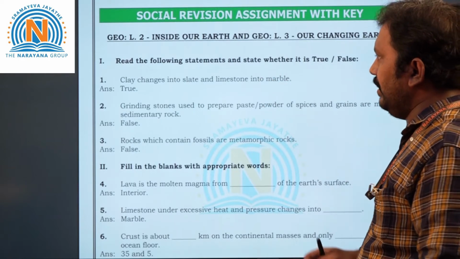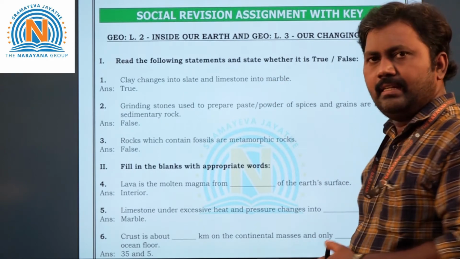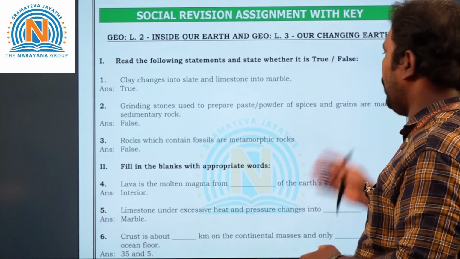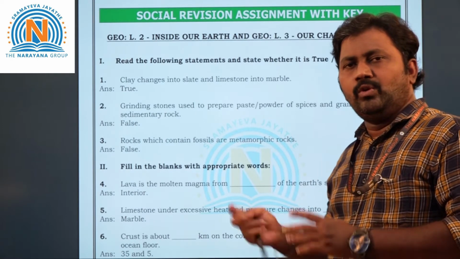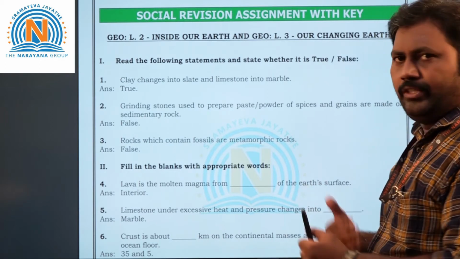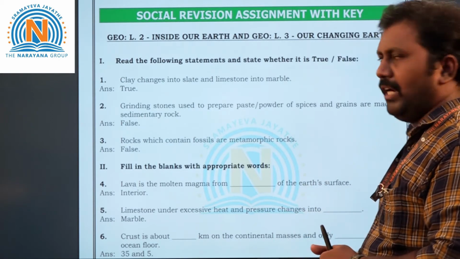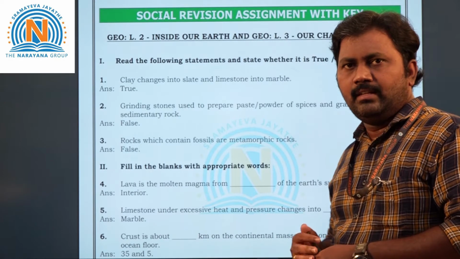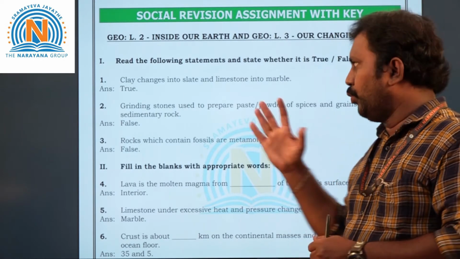First Roman, children, read the following statements and state whether it is true or not. So true and false statements, children. Let us see the first question. Clay changes into slate and limestone into marble. Yes, it will change like that. So the answer is true.